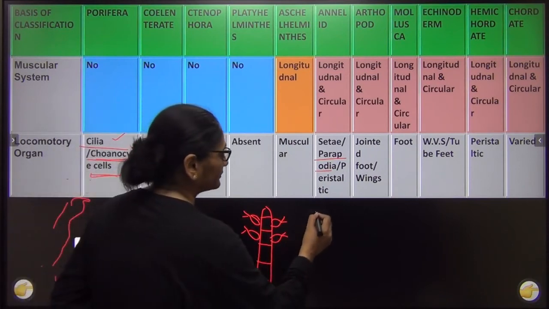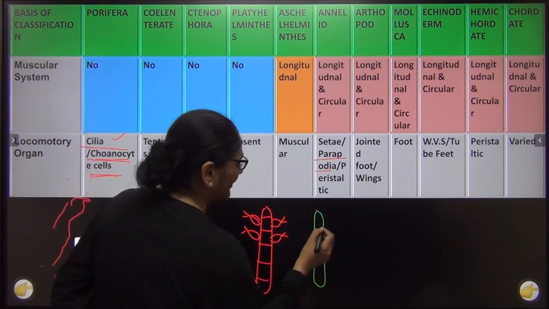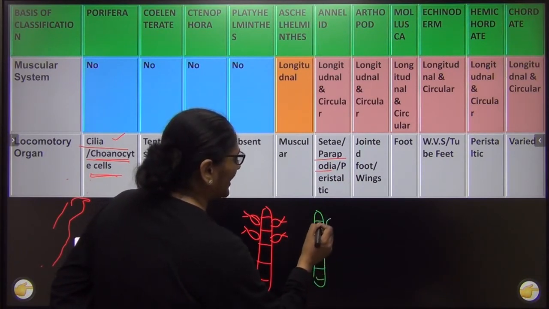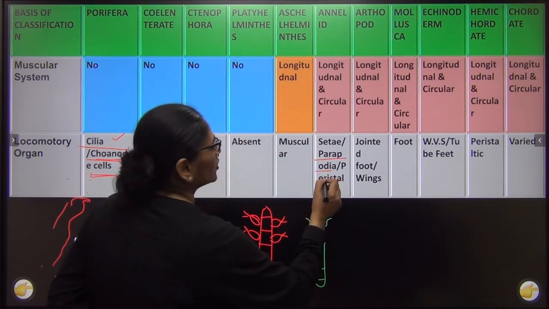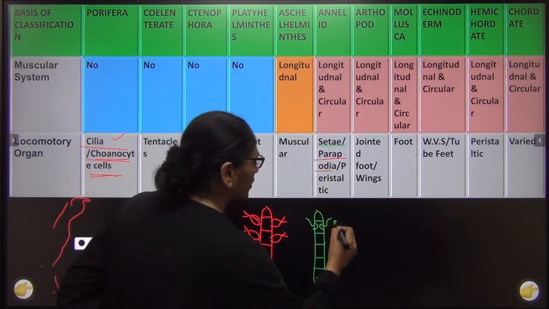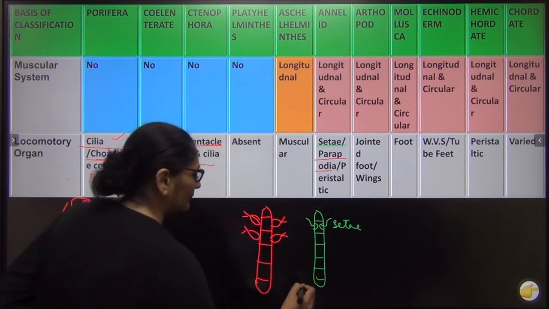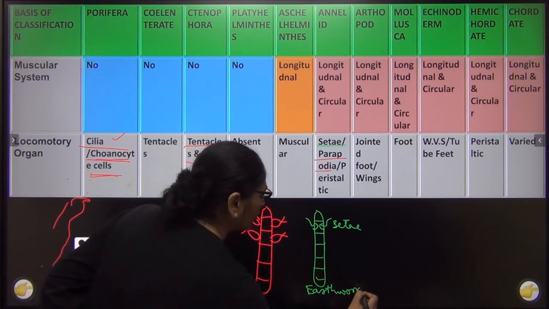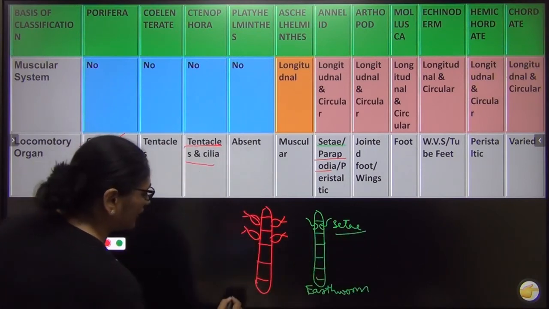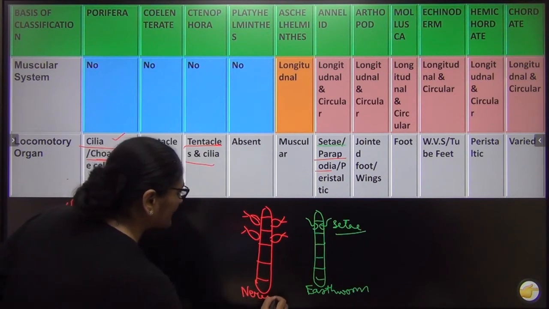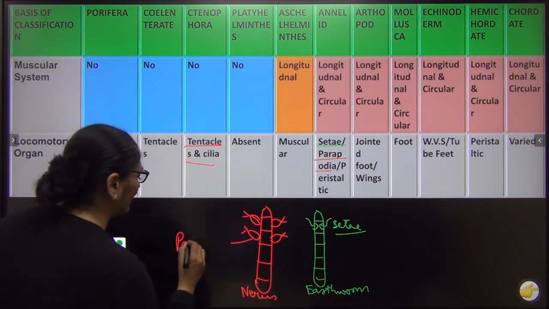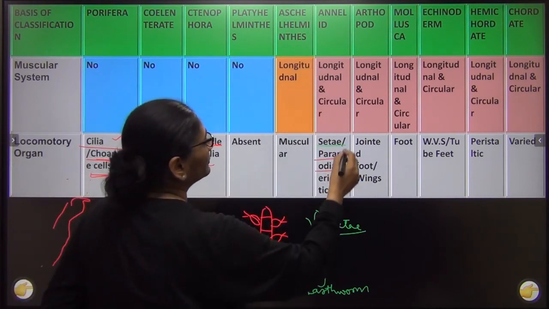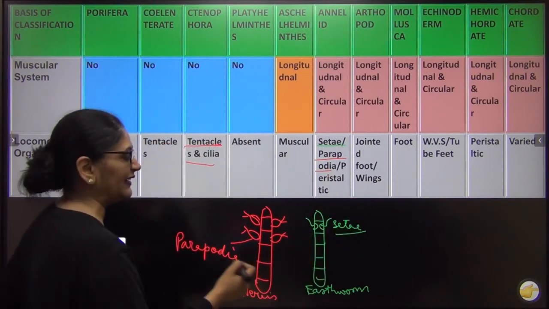Now look at earthworm. Earthworm is terrestrial. In terrestrial they have to move. They have special pits from where they have hair-like structures. This is called as setae. That is found in earthworm. So this is your earthworm, right? There the locomotory organ is setae. This is your Nereis. In Nereis the locomotory organ is parapodia. ठीक है?